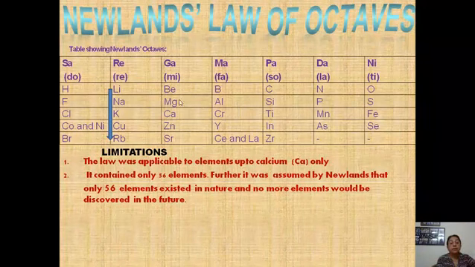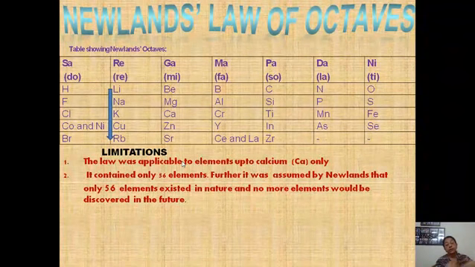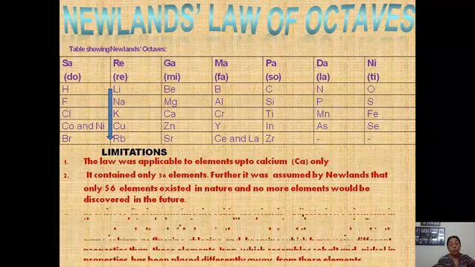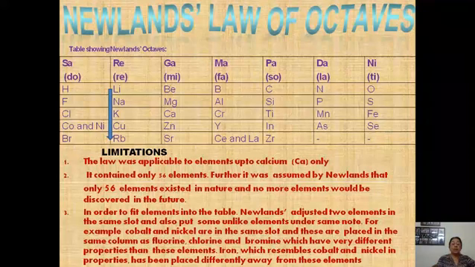After calcium, his law that every 8th element's properties will match the first element's failed. Second, his table contained only 56 elements. It was assumed by Newlands that only 56 elements existed in nature and no more elements would be discovered in future.